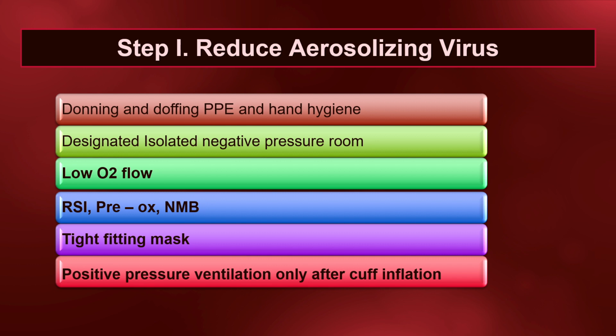RSI may also be modified if the patient has very high alveolar arterial gradient and is unable to tolerate 30 seconds of apnea. If at all manual ventilation is required, one should apply very small tidal volume breaths. A tight fitting mask is recommended so that there is no leakage. Positive pressure ventilation should only be instituted after the cuff has been inflated.